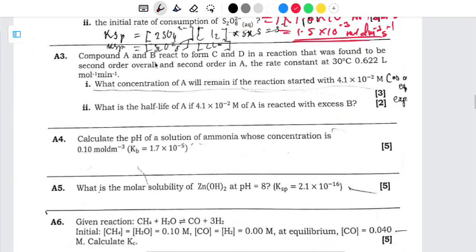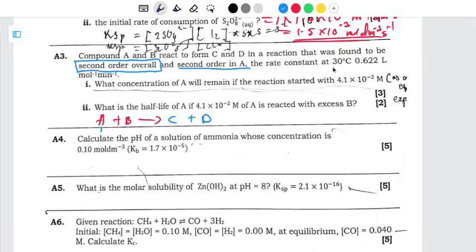Okay. Question 3. Compound A and compound B react to form compound C and D. So just write the reaction of what is happening here. We have A being reacted with B, then the products that we are going to have here, C and D. Now, the reaction was found to be second order overall and second order in A. So A is second order, but the overall is also second order.